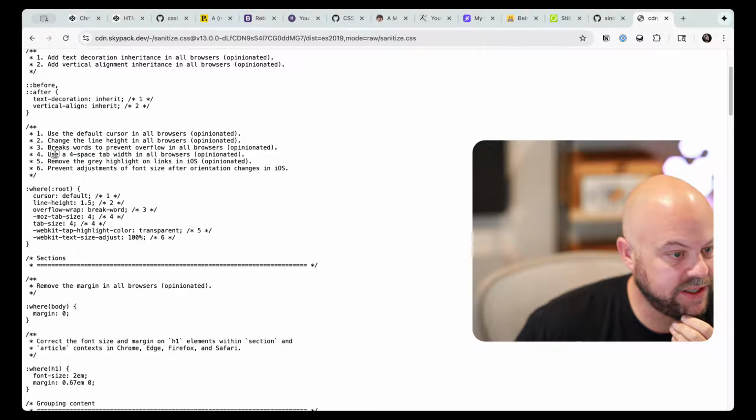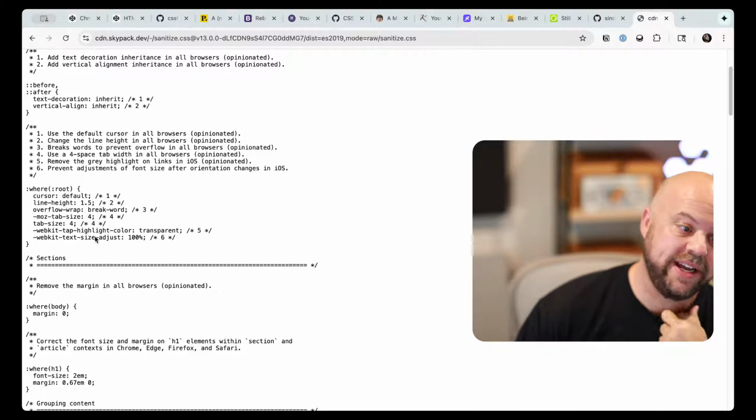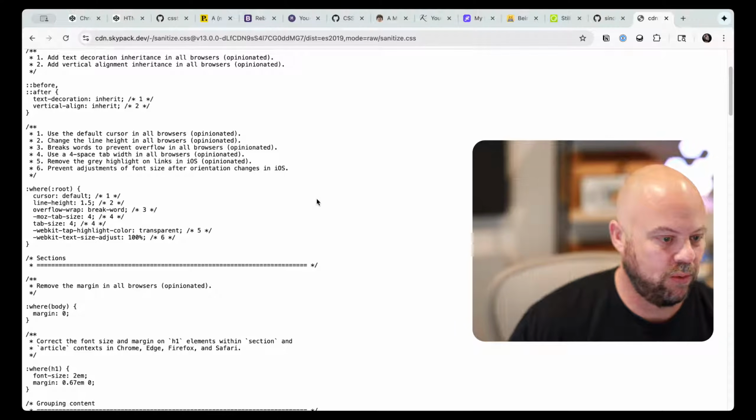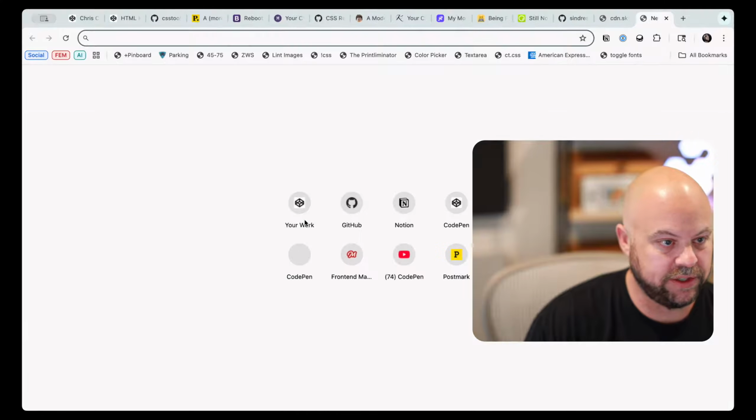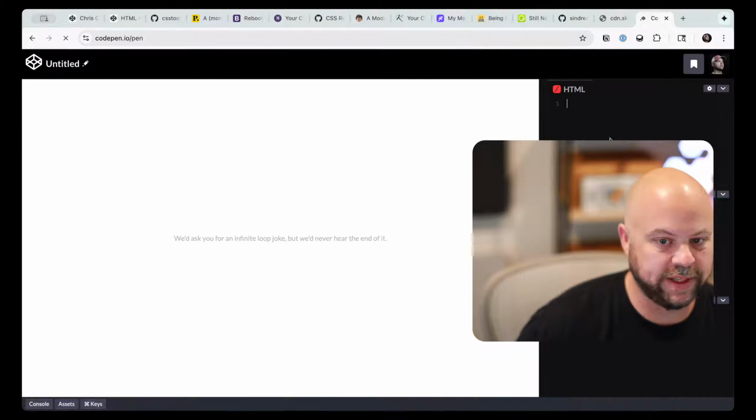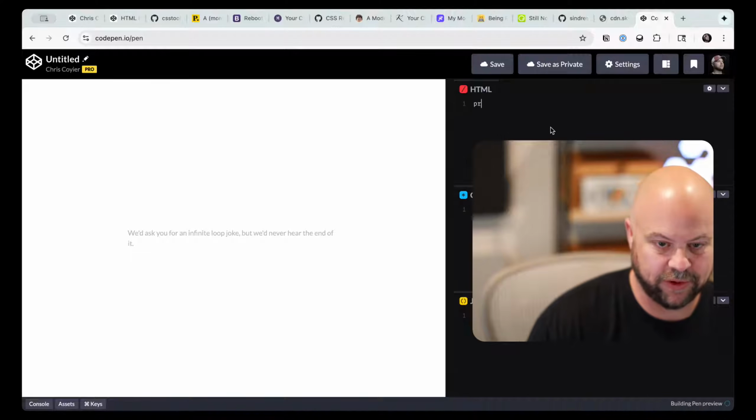Ooh, tab sizes. Use a 4-space tab within all browsers. Oh, I think I kind of like that. It's pretty niche, but have you ever seen how wild tab size is in normal rendering? Here, let's do it. Pen.new. This freaks me out. I almost want to put it in here just out of, even though it won't come up that much.